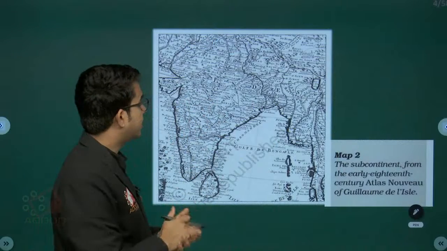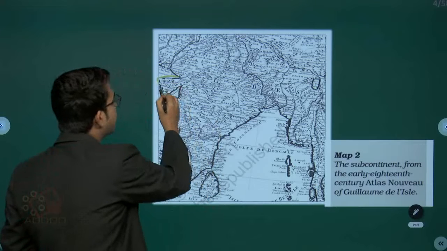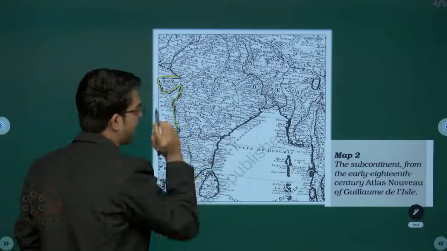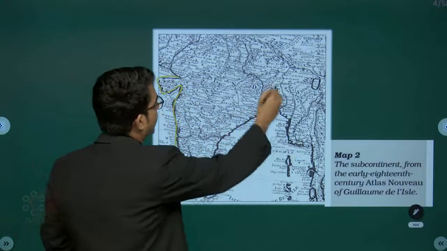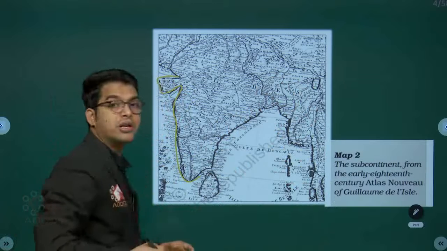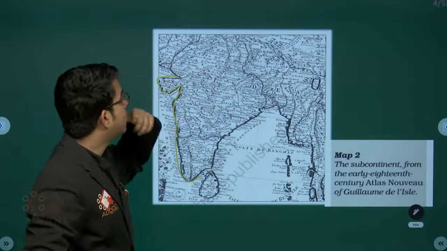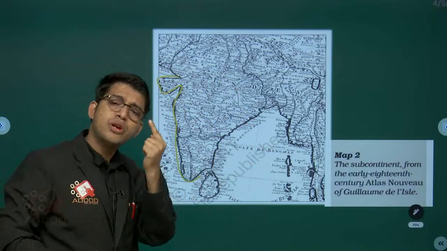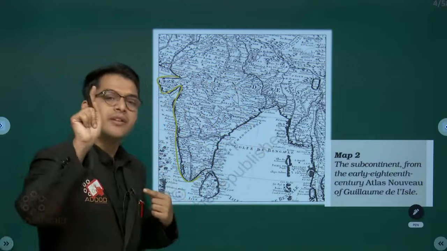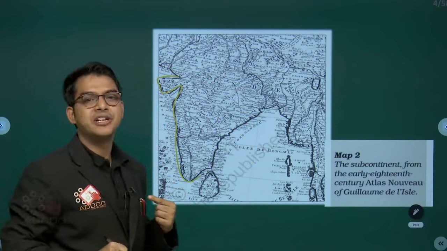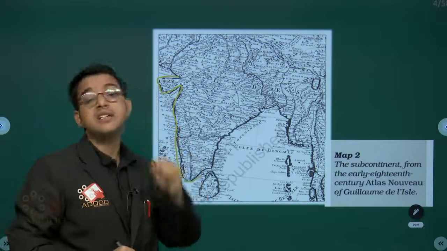Now we have map number 2, which is a political map. Here we can find the boundaries: Bangladesh is also part of us, Myanmar is also part of us, Nepal is also part of us, and Pakistan obviously, which got independence just one day before us. We got independence on 15th August 1947, and Pakistan on 14th August 1947.